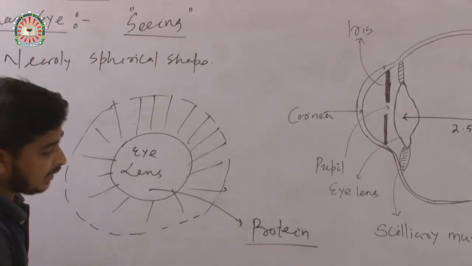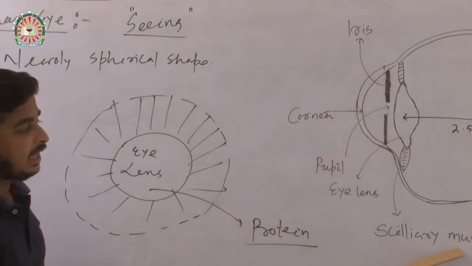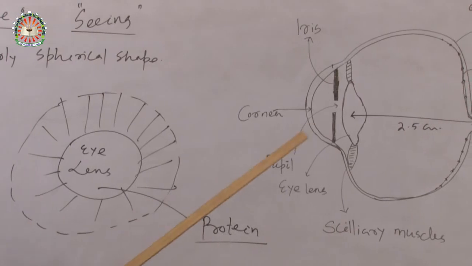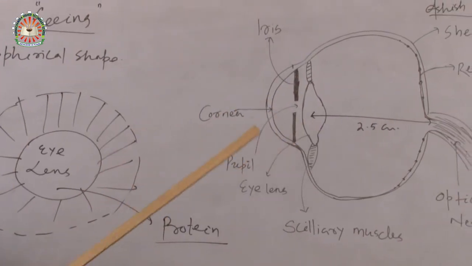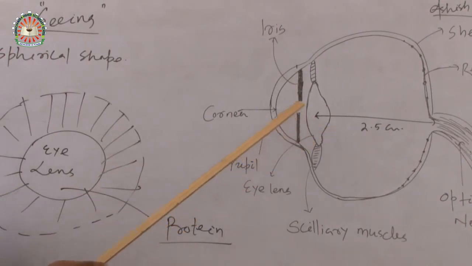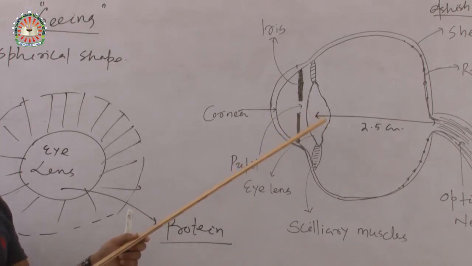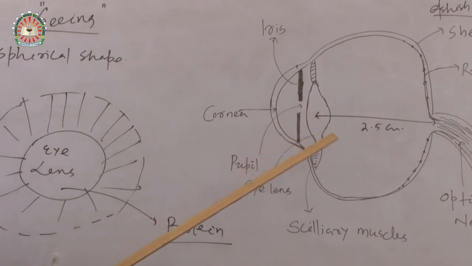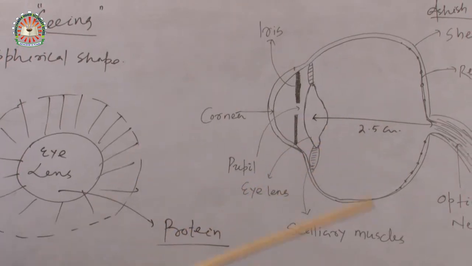We only discuss that the lens is attached to the ciliary muscles, and the ciliary muscles help to contract or expand the eye lens in order to adjust its focal length. The focal length of this lens is nearly equal to 2.5 centimeter.